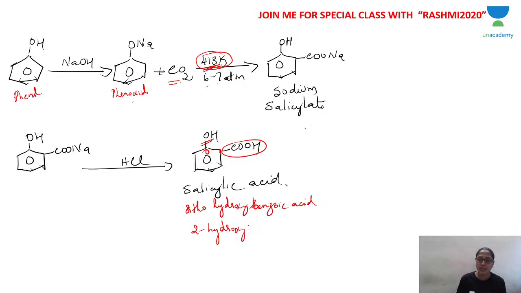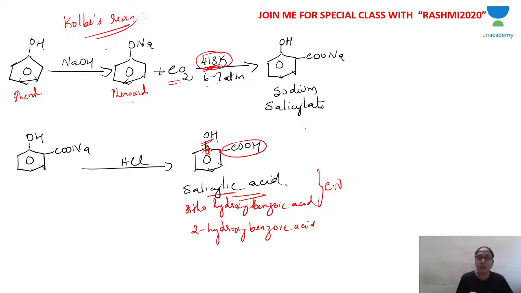2-hydroxybenzoic acid is the IUPAC name. When you write ortho, that is the common name. So these are two names. If OH and COOH are in the ortho positions, the 1, 2 positions, then this is called salicylic acid, or ortho-hydroxybenzoic acid, or 2-hydroxybenzoic acid. So salicylic acid is the product. This is the Kolbe reaction.